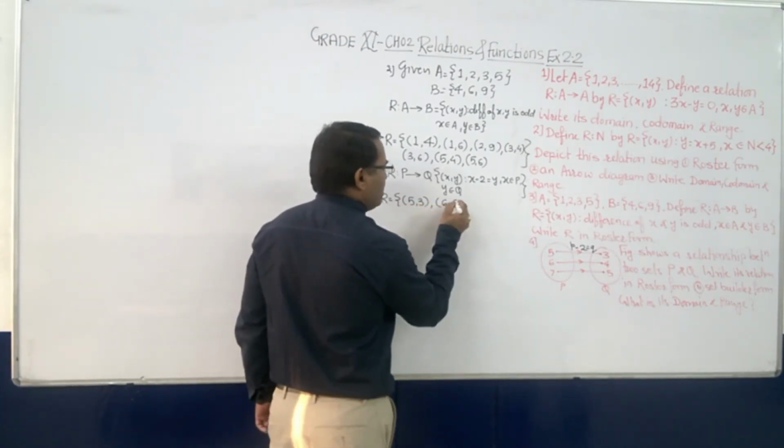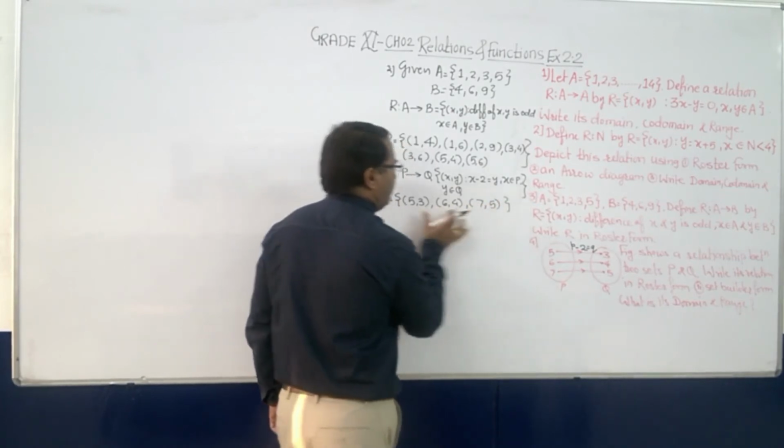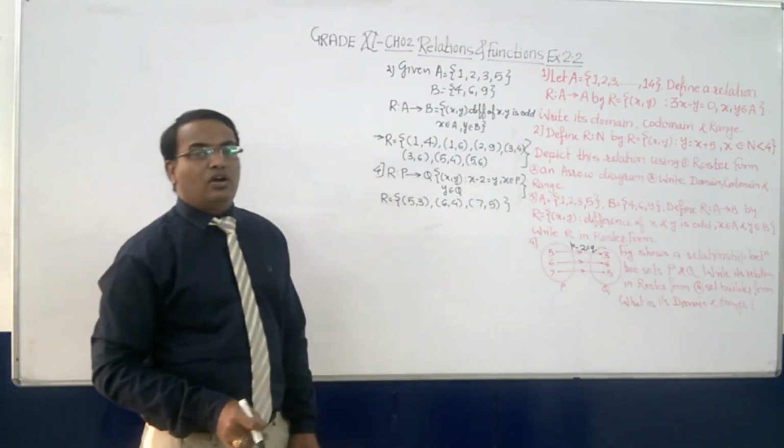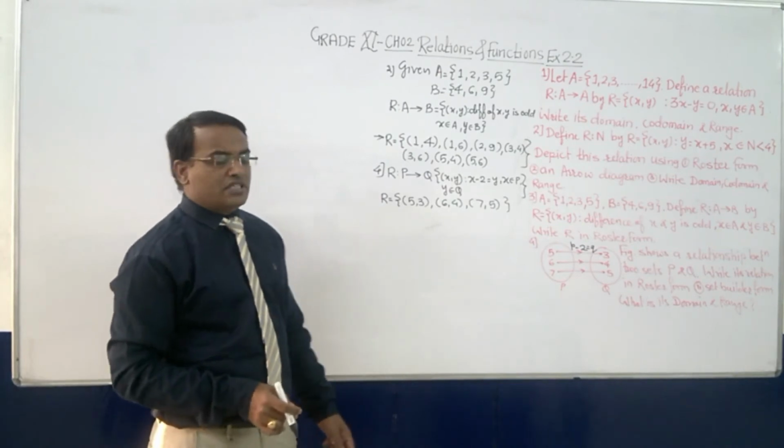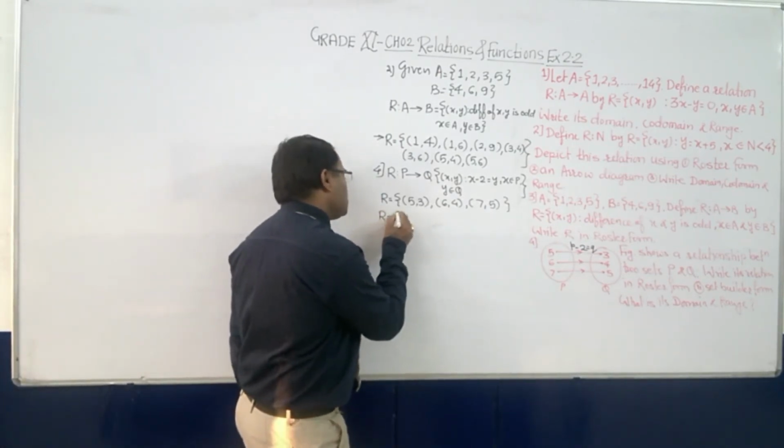Then (6, 4) and then (7, 5). Every element is separated by a comma. So this is our first answer, that is in roster form. Now R in set builder form.